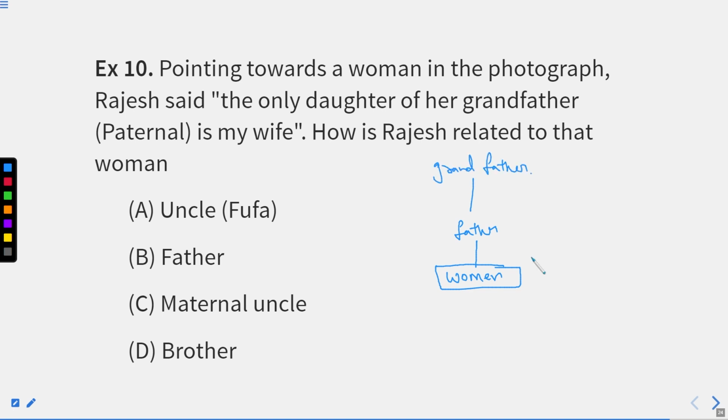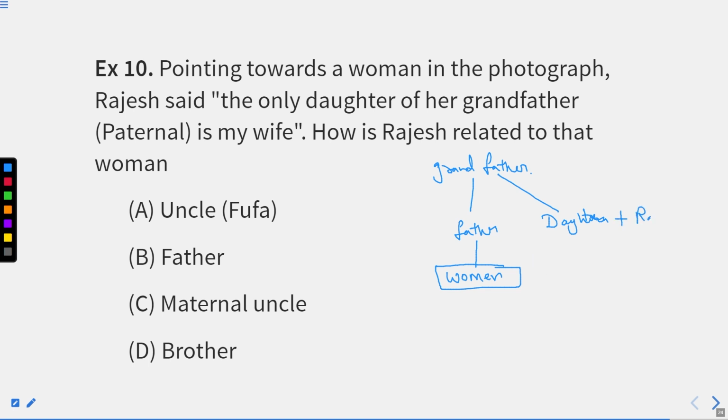Till here it is clear? Woman's father and grandfather, right? The only daughter of her grandfather. He is male. One more daughter will be there. Okay. Daughter, right? There, right? She is my wife. Whose wife? Rajesh's wife.